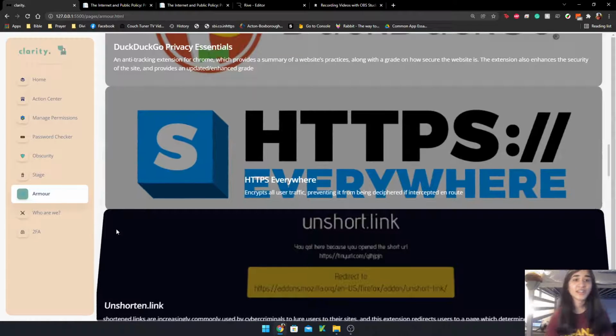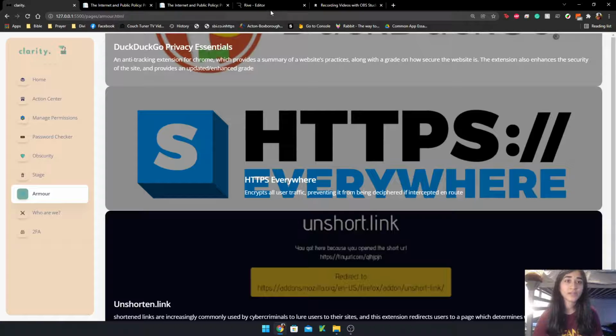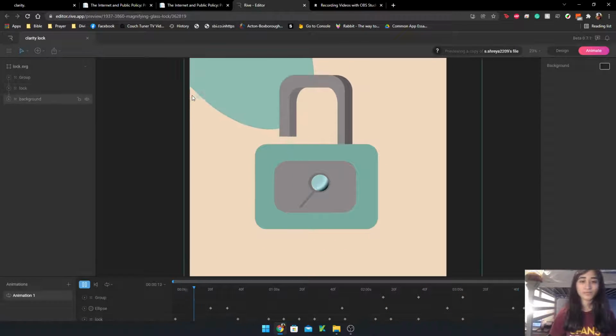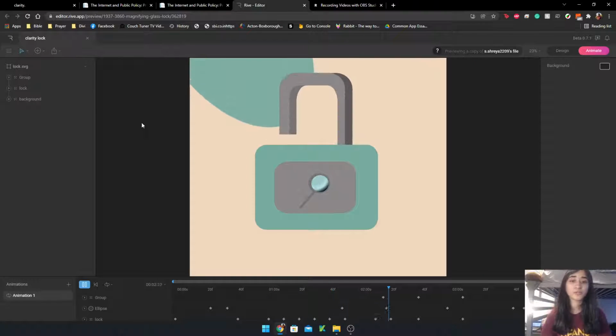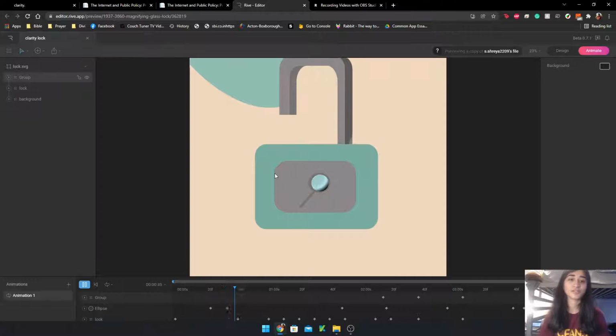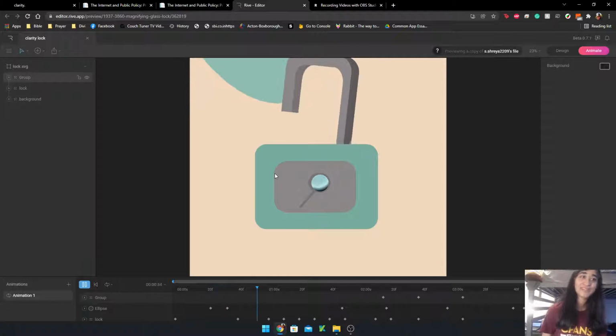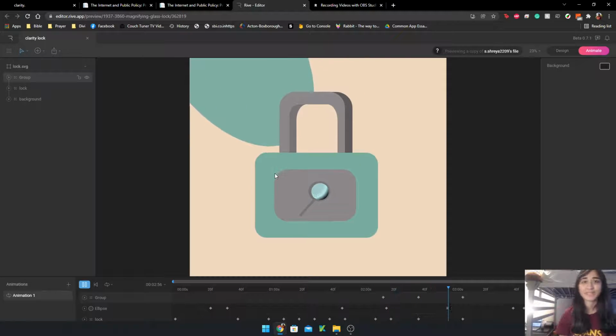Hi, I'm Shreya, and I mainly worked on design for our app. So I used things like Canva and Rive to create animations and other things that make our app more colorful and make it a more enjoyable experience for users. For example, I used Rive here to create this lock animation that also has a magnifying glass, which is a reference to our web scraper feature. I'll pass it back to Derek.